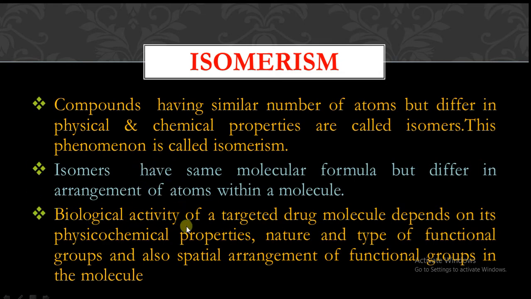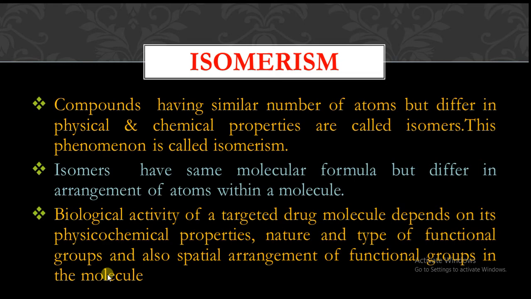So biological activity of a targeted drug molecule depends on its physicochemical properties, nature of functional groups, type of functional groups, and also spatial arrangement of functional groups in the molecule. So out of some thousands of molecules we have synthesized, out of 1,000 molecules one molecule which will be a targeted drug molecule is showing some biological activity.